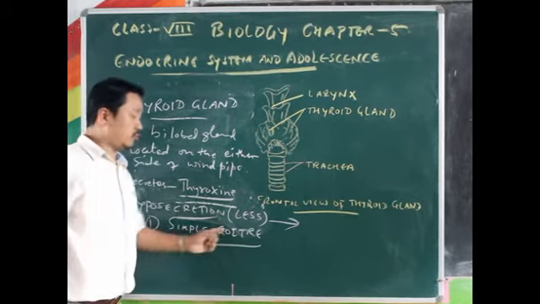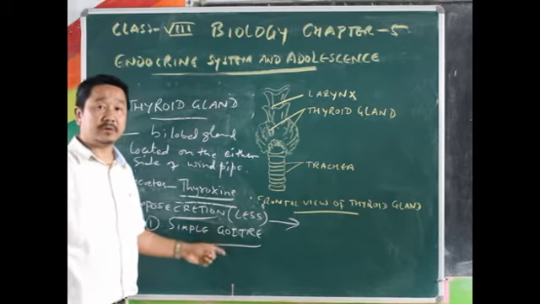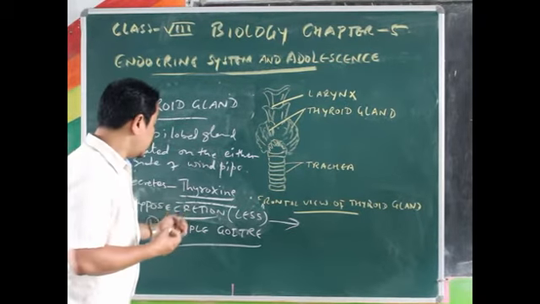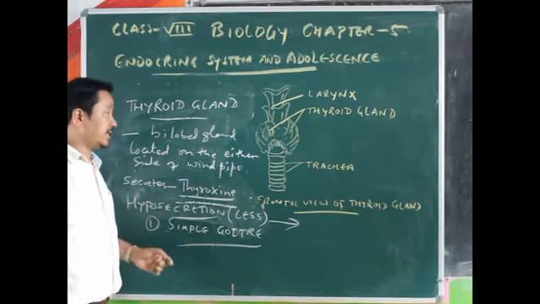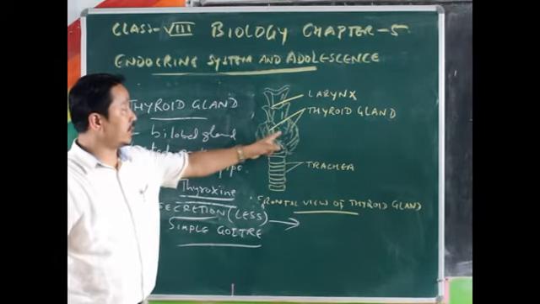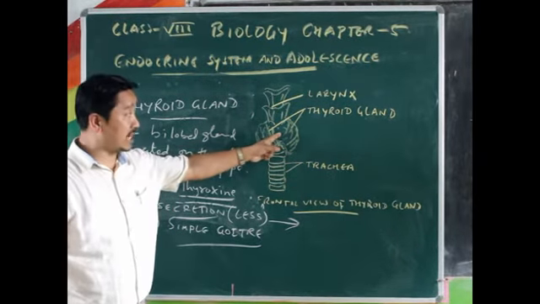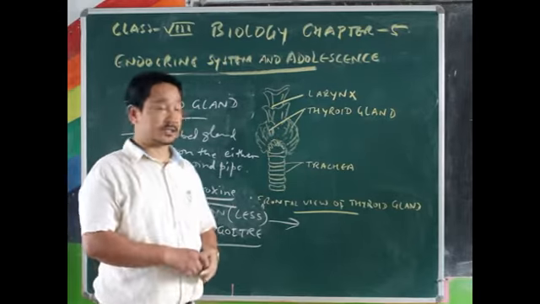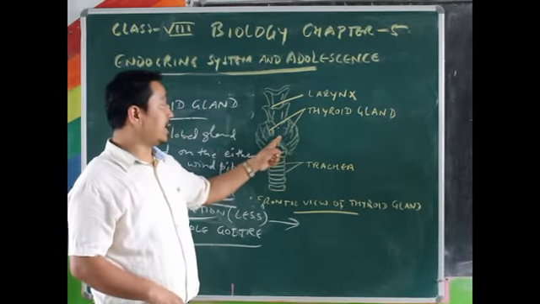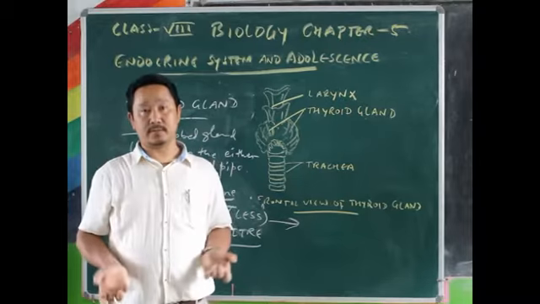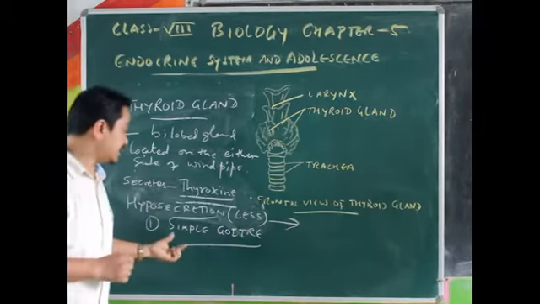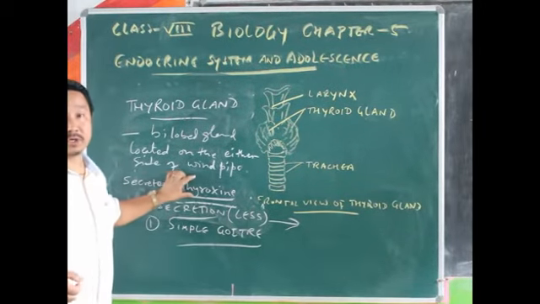When the thyroid hormone is secreted less than the body needs, then this thyroid gland, as you see here, will be enlarged. It looks like your neck is enlarged or swollen. That's because of the less secretion of thyroid hormone.